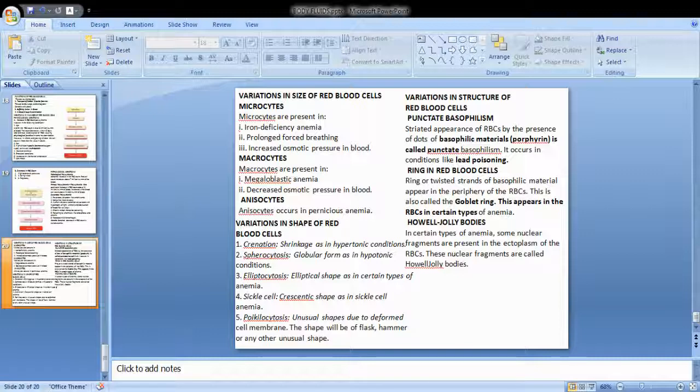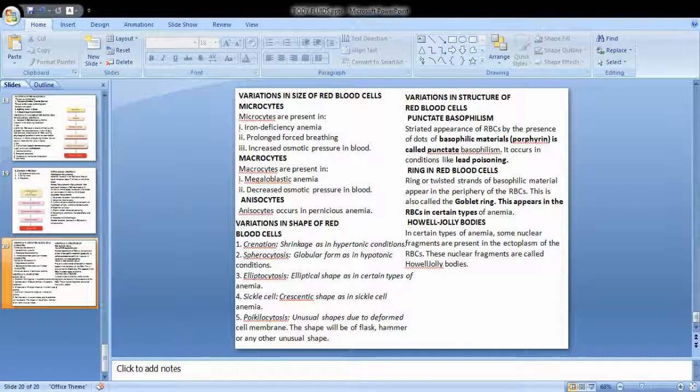So there are different types of anemia, different conditions which we will be studying in detail later. Anemia is a separate topic which we are going to see, but there are different types of anemia: pernicious anemia, megaloblastic anemia, and so on. So that we will see in another chapter.